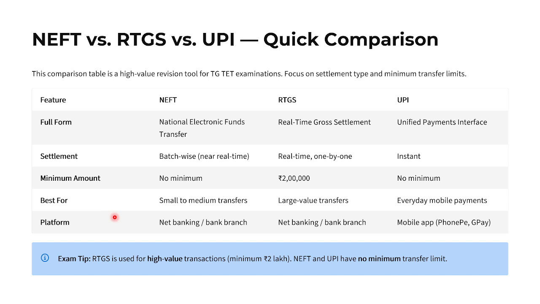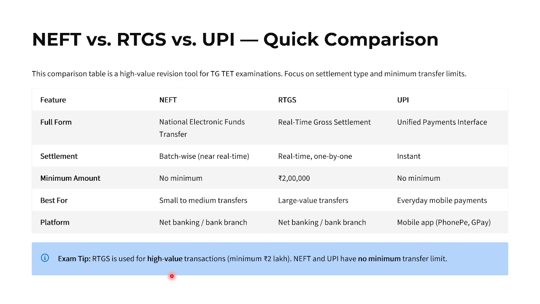NEFT is best for small to medium traders' transfers, whereas RTGS is for large value transfers. Mobile is for everyday mobile payments. For NEFT platforms, you can use net banking or visit the branch. RTGS is the same: you can go to the bank or do it online. Then UPI can be done through mobile apps like PhonePe, Google Pay, etc.